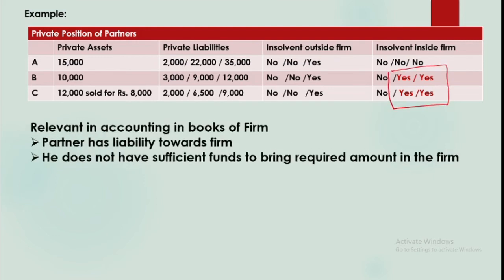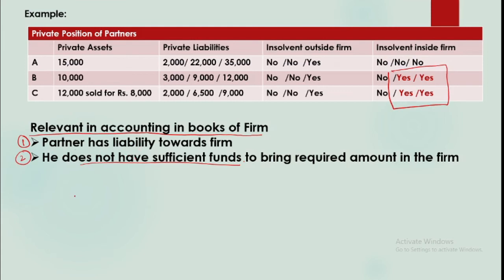So the insolvency is relevant for accounting in the books of the firm when, number one, the partner is having a liability. Because if you are not to bring anything into the firm, then how does it matter whether you have 50,000, nothing, or a negative balance, isn't it? When you do not have to bring anything. So the very first condition is that in the books you have a liability towards the firm, and secondly you are not able to bring that amount, then only the person is referred to as insolvent inside the firm, and then we need to account for this.